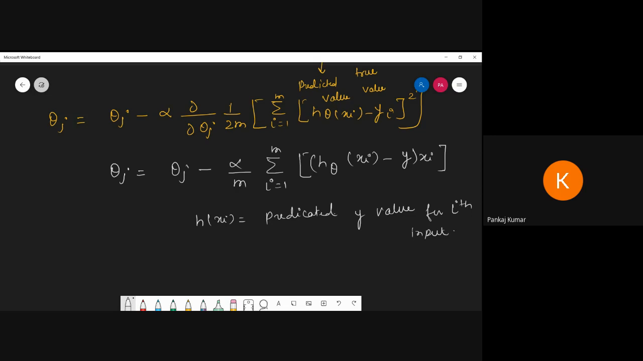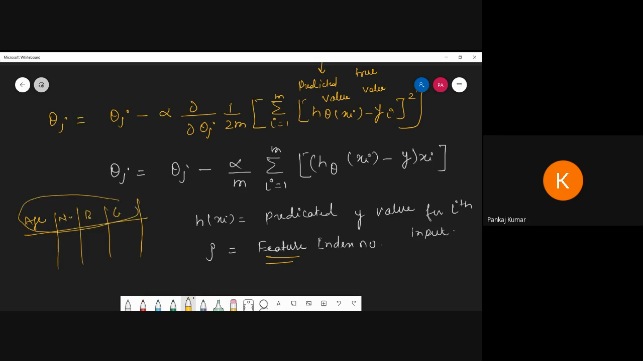And j is a feature index number. Now here, what is the meaning of features? See, suppose I create a different table, so I can use age, name, birthplace, city. So these all attributes are called features. So I can put the names like age 0, 1, 2, 3. So whatever the column name, that is called the features.